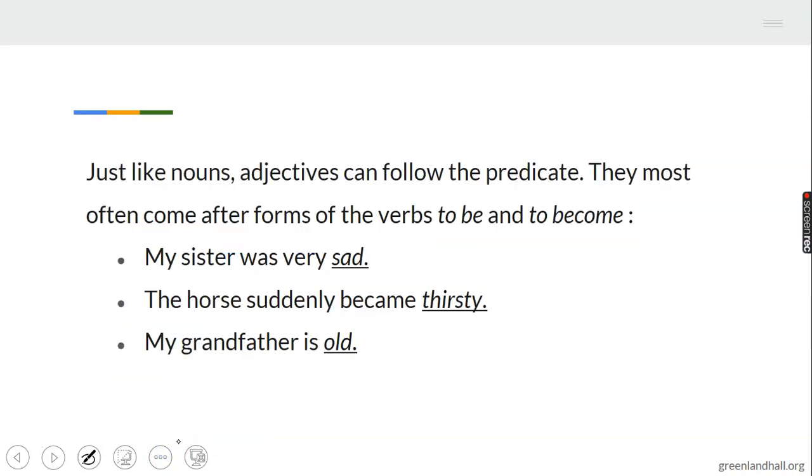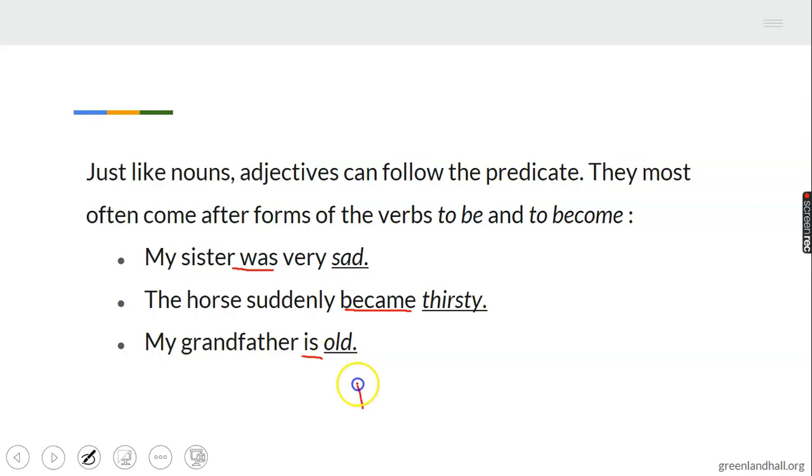Just like nouns, they predicate things. They can follow predicates. That is, they come after verbs and their components. They often come after verbs, like I've said. The verb here is was. The verb here is became. The verb here is old. They predicate verbs. They come after verbs. And at times they do come before verbs.